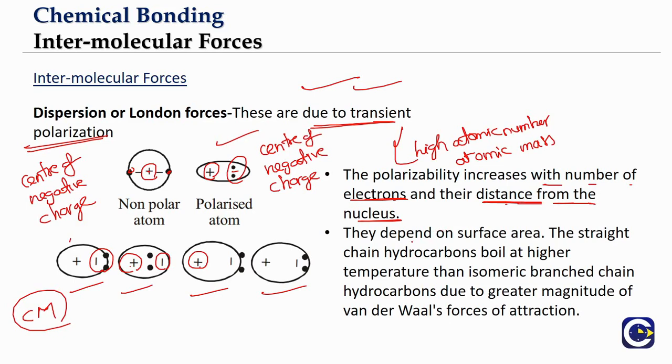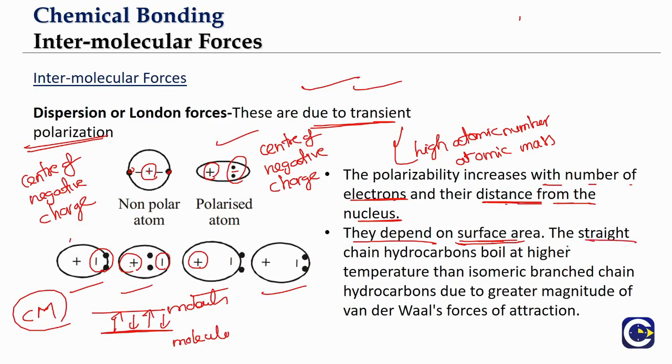Second thing is they will also depend upon the surface area. Why will they depend upon surface area? Because if a molecule has more surface area, it will have more chances for interaction with another molecule, isn't it? So we will discuss this again when we go to organic chemistry. We are going to see some applications of this particular phenomenon.